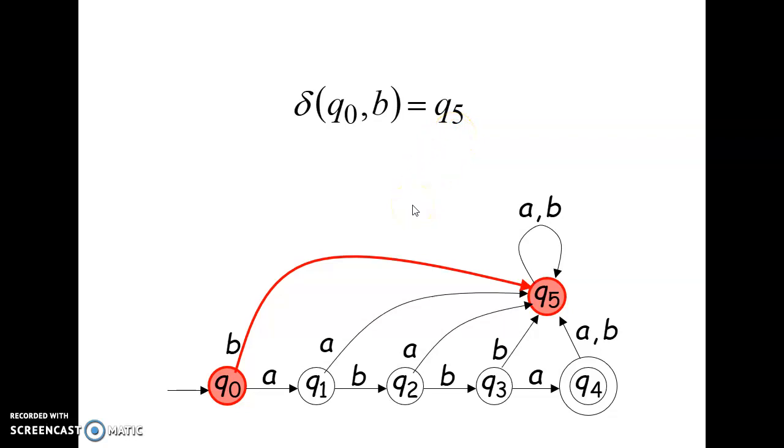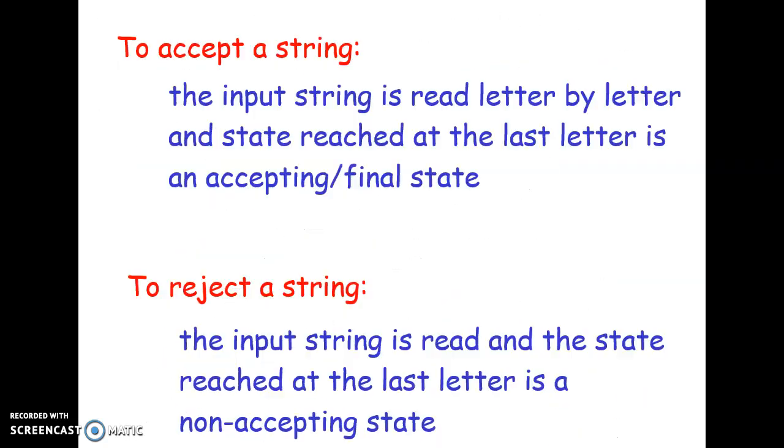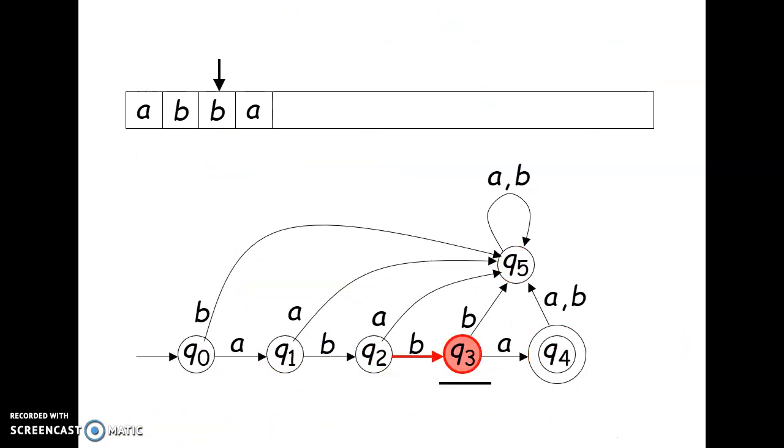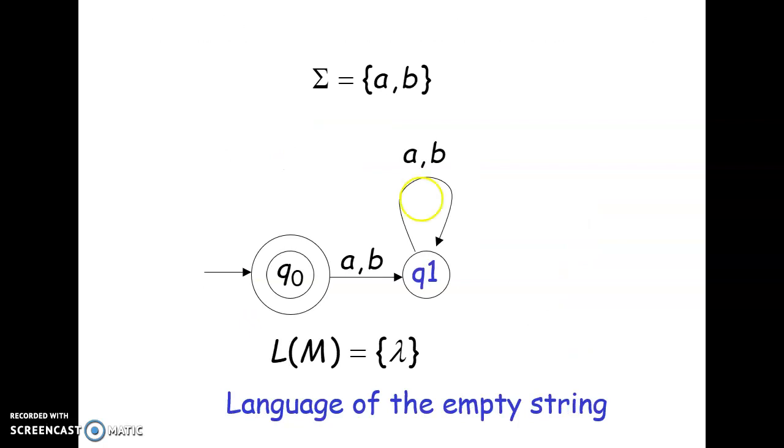Here I would like to tell you something which makes it deterministic. Please note, coming back to the language for the empty string, that you have the state Q0 and you are taking either an A or a B and going to state Q1. Why do we need this transition for the language of the empty string?